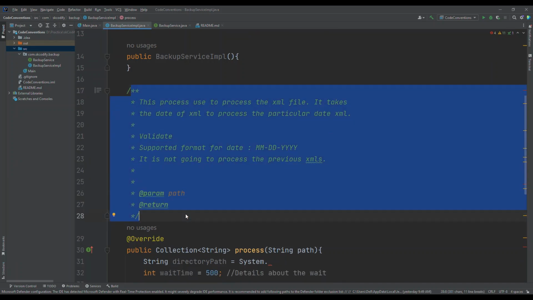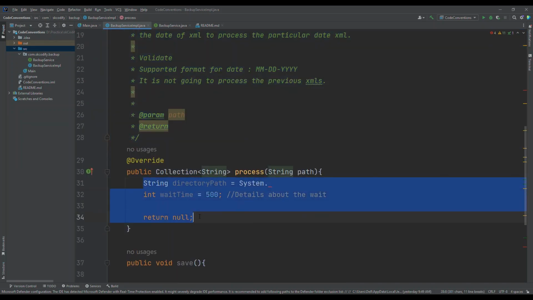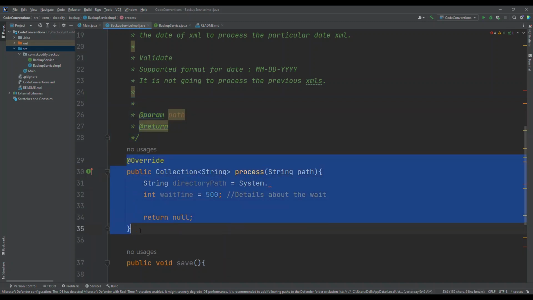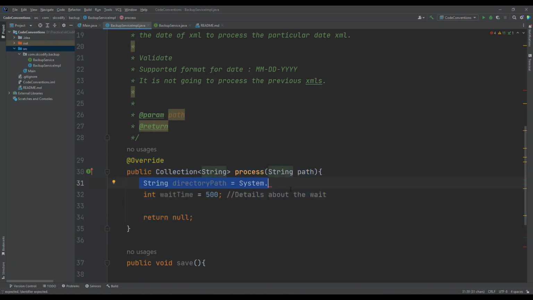Try to refactor your code in a way that does not require comments. But there are some situations where we are compelled to write comments. Then do write them, but at the same time check whether it is possible to refactor the code, and if so, refactor and make it clean.